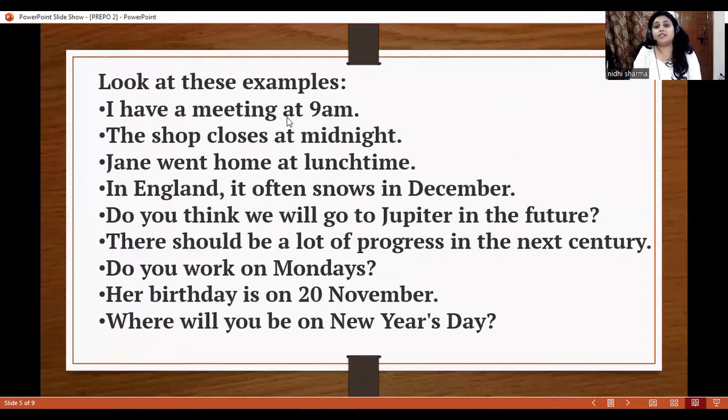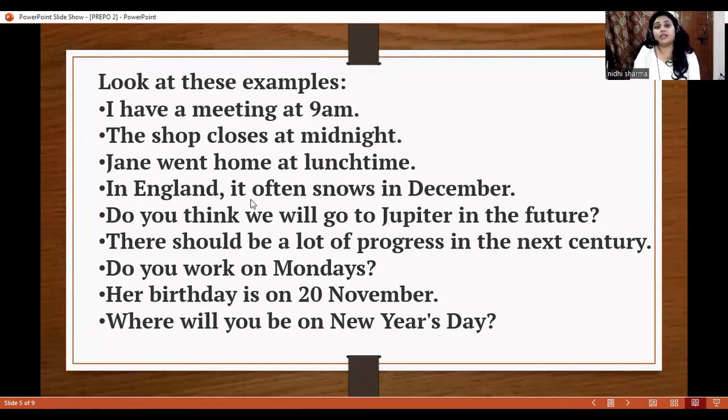Here we have some examples. I have a meeting at 9 a.m. Here we have used at because we are talking about a specific time, 9 a.m. Another example is: the shop closes at midnight. Here we also have a specific time, midnight. That's why we have used at here. Jane went home at lunchtime. Again, specific time, then at.